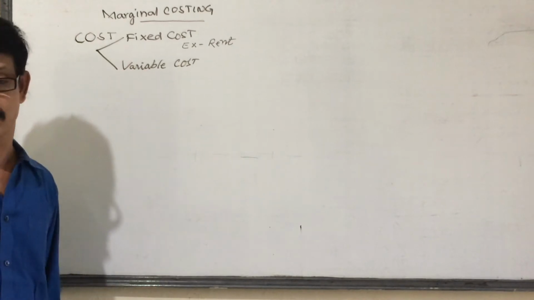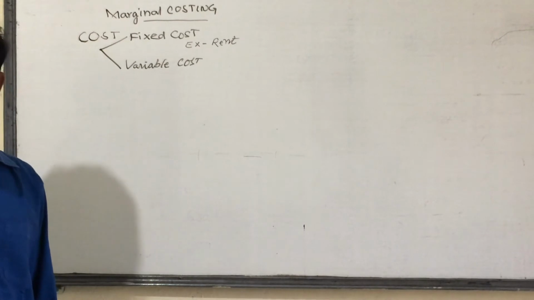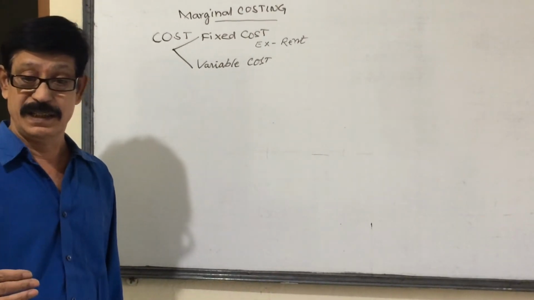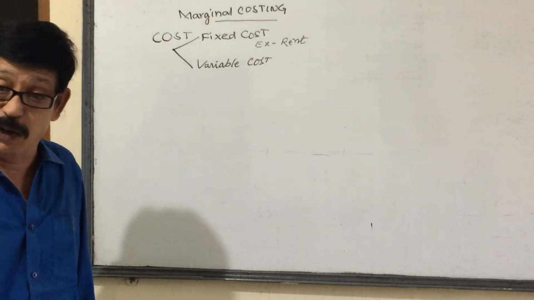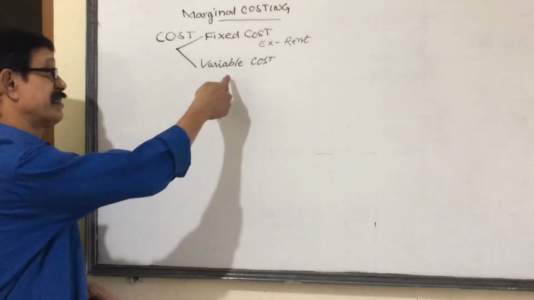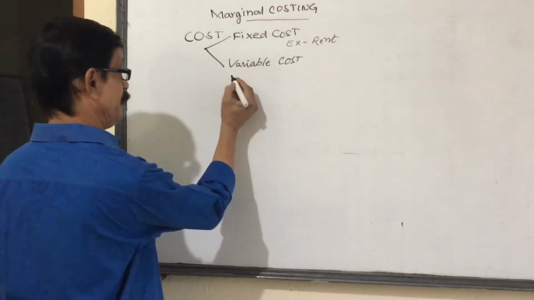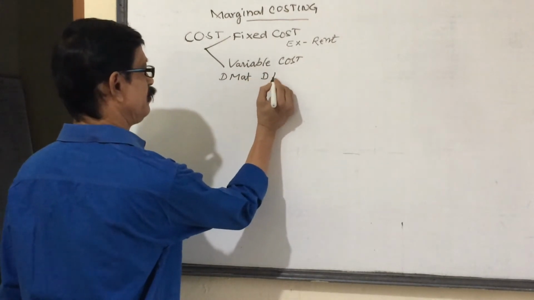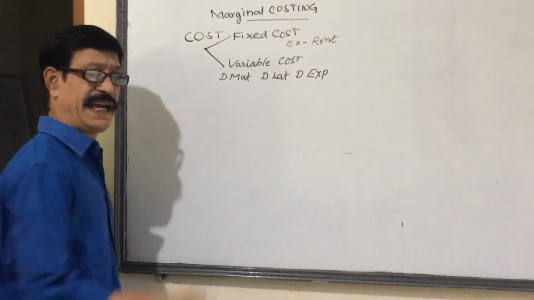Now, come to variable cost. Variable cost is the cost which changes based on output. It increases or decreases in the same proportion as the change in output. More output, more cost. Less output, less cost. No output, no cost. Such a cost is called variable cost. Direct material, direct labor, direct expenses, all directs are variables.